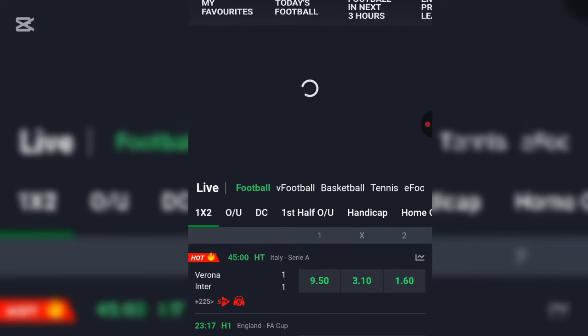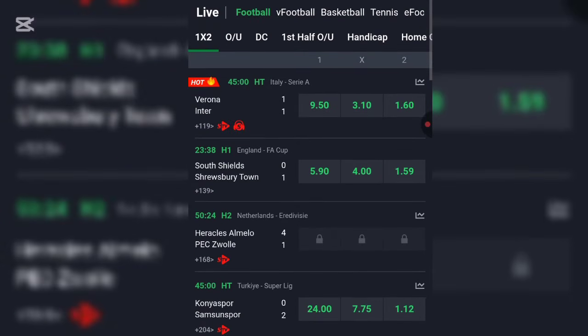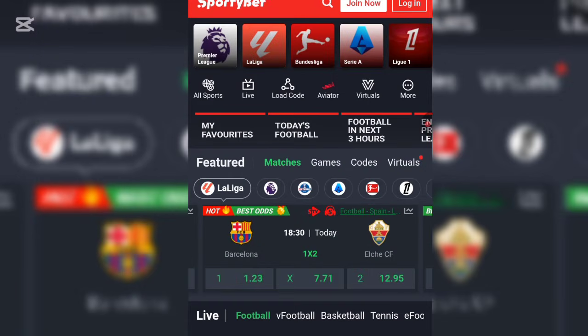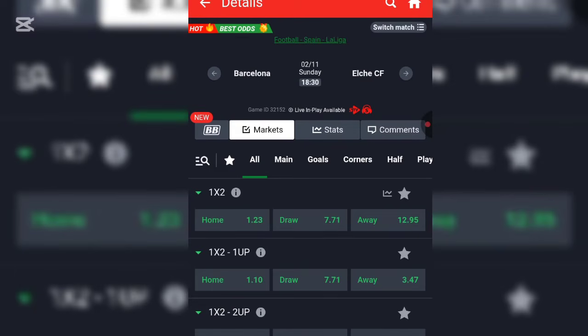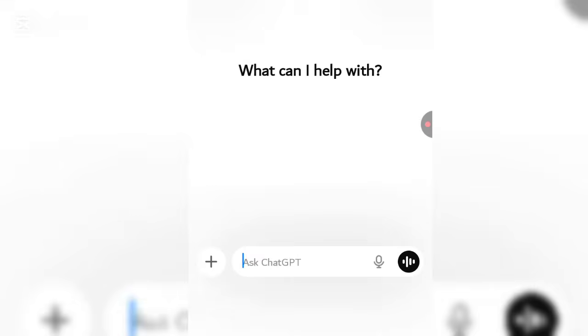The network is somewhat slow. All right, so it has loaded. Let's say today is 2nd of November, this Barca match. I'm going to copy the match details, then go back to ChatGPT.